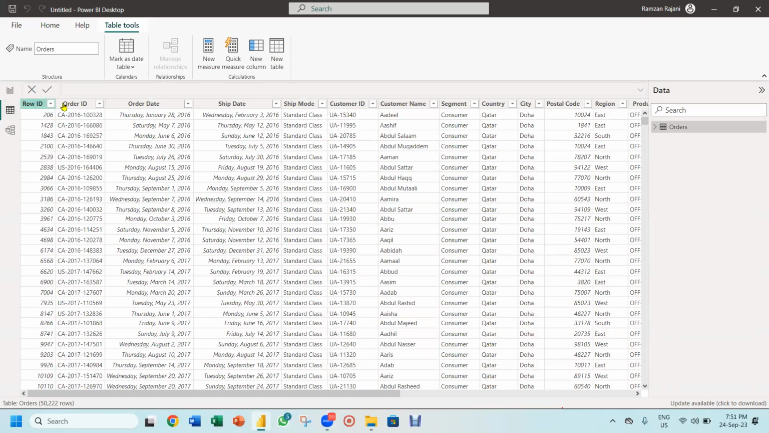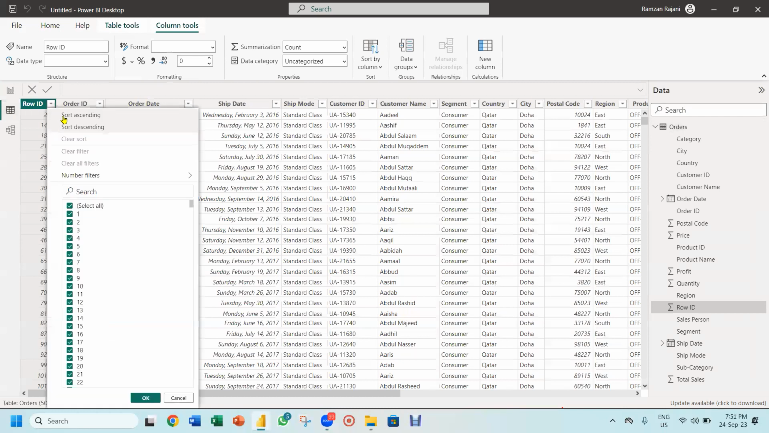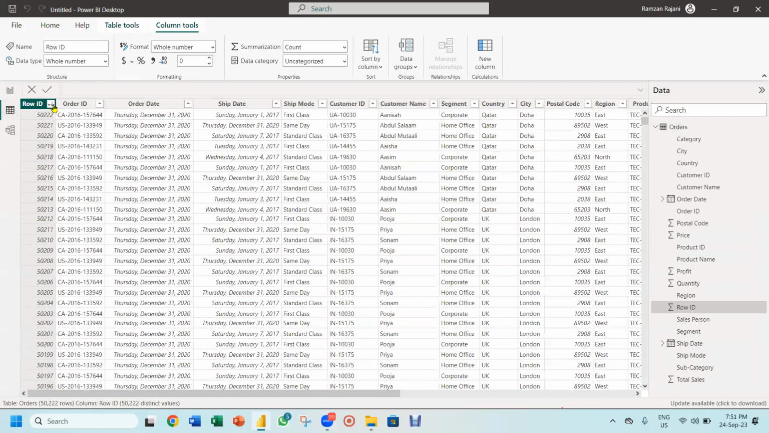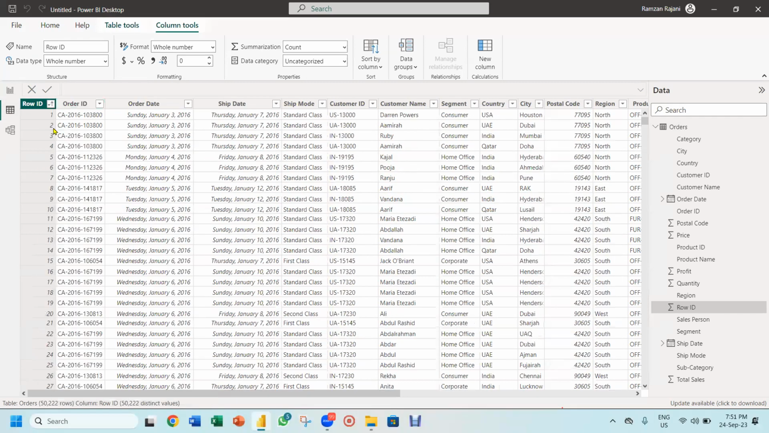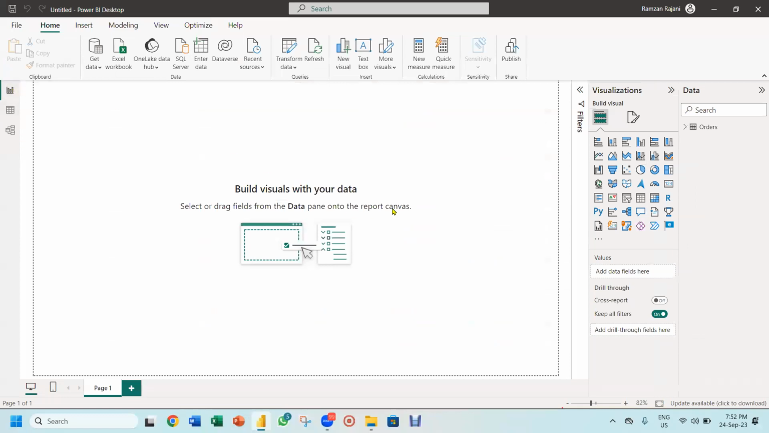Let me sort the data because it is sorted on the date. So I click on the row ID and I say sort ascending. I clicked on descending by mistake, and I click on ascending. So my data is ascending. Again, I click on the option report view. So this way you import the data. We have just imported the data. So now you have an idea what the software is and how you import the data. That's all. This was our first mission.